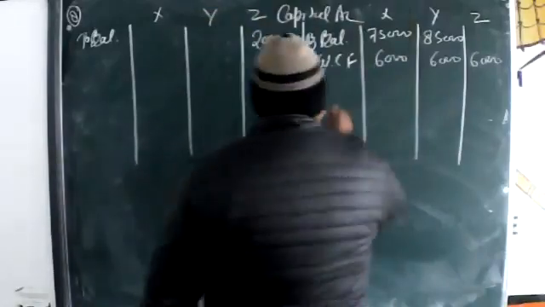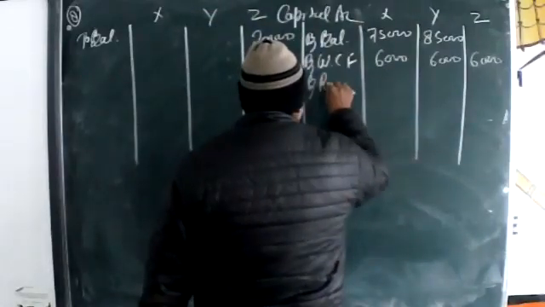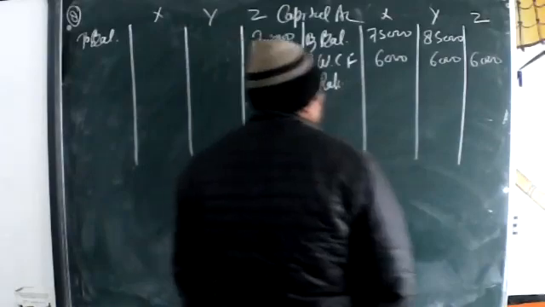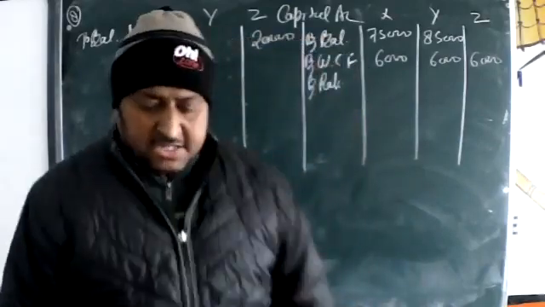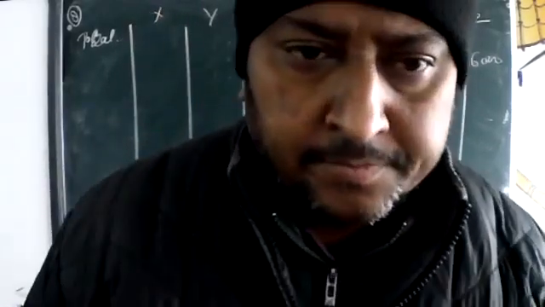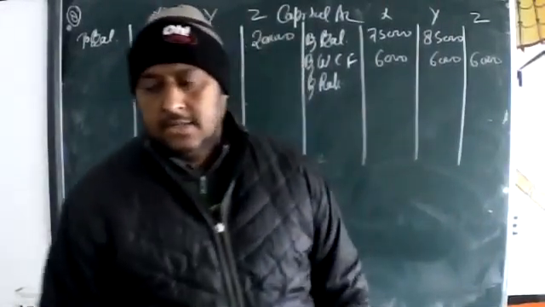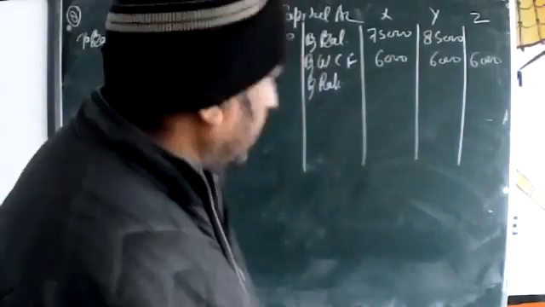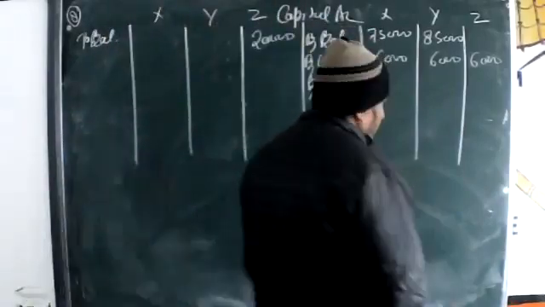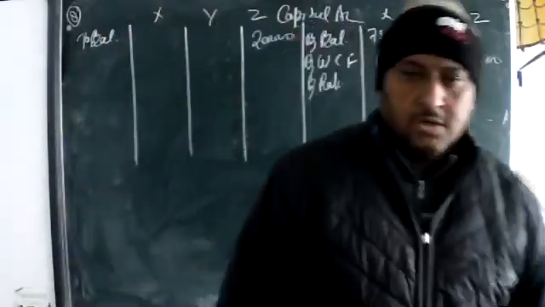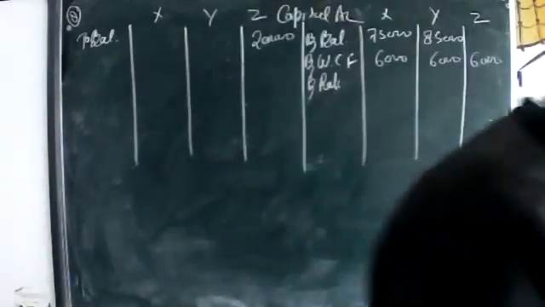Just see the revaluation. There is the profit, beta. Yes, sir. 1,49,000. Just divide in three parts. What amount will come?